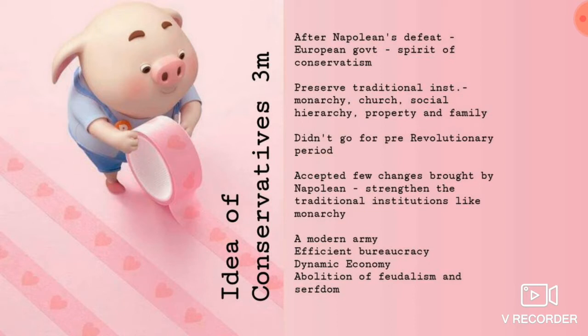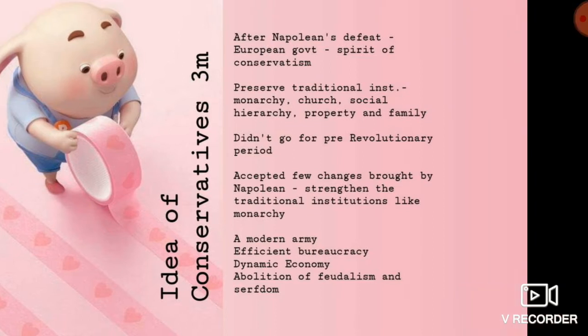So after Napoleonic rule, the European governments wanted to adopt conservatism. They wanted to preserve all the traditional institutions like monarchy, church, social hierarchy, property and family. Just recall those pictures. But they did not propose a return to the pre-revolutionary period. They accepted some of the changes brought by Napoleon, like the modern army, efficient bureaucracy, dynamic economy, and abolition of feudalism and serfdom. I think you know the reason why they accepted it, right? They thought these things would strengthen the monarchical rule.